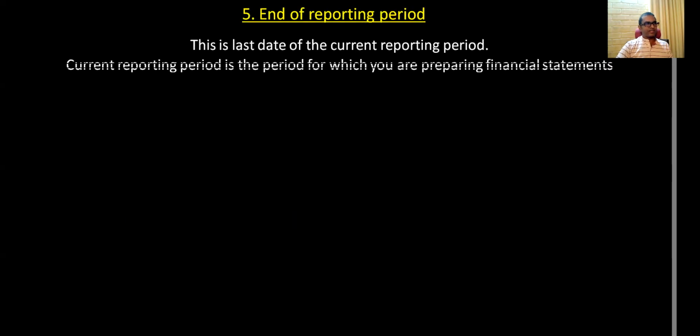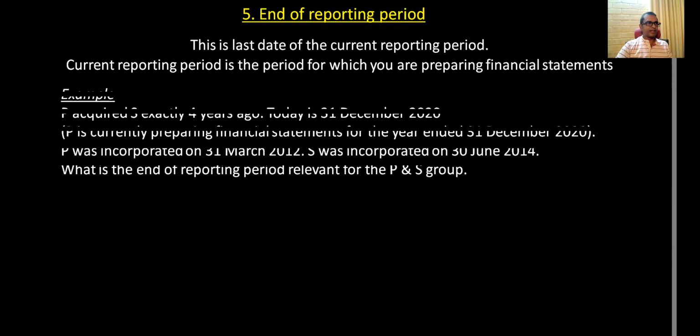This is the last date of the current reporting period. We learned in the previous example, right? He was preparing financial statements for some day, right? So the current reporting period, or the end of the reporting period, is the reporting period for which you are preparing financial statements. We'll take that example.